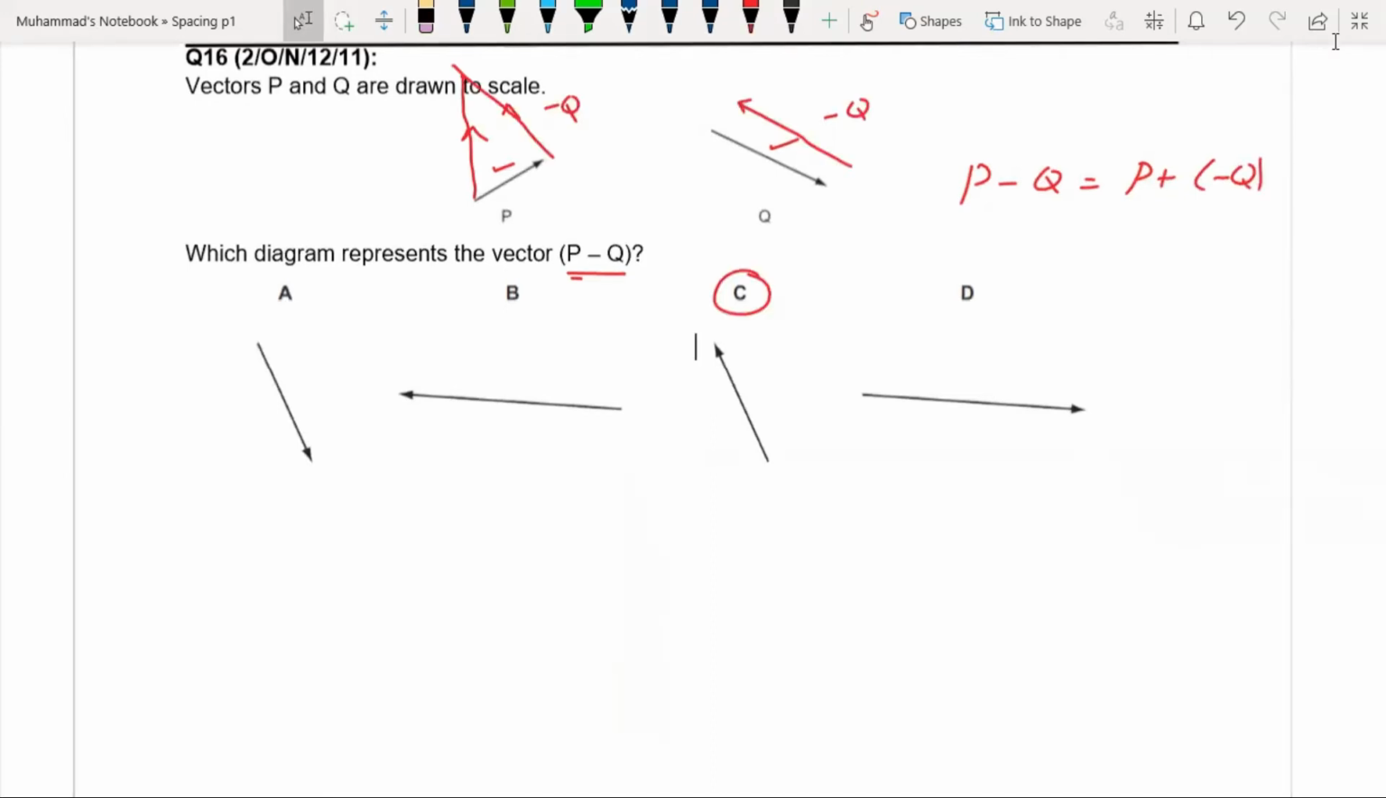Okay. So in question 16, what we have to find? We have to find vector P minus Q. And this Q, we will draw the negative vector of Q, and we will add this in P. So P plus this negative Q will be our resultant, that is P minus Q. So C is our right answer.